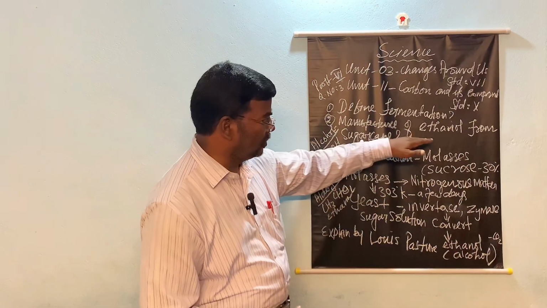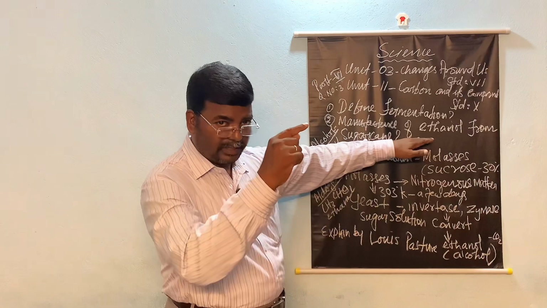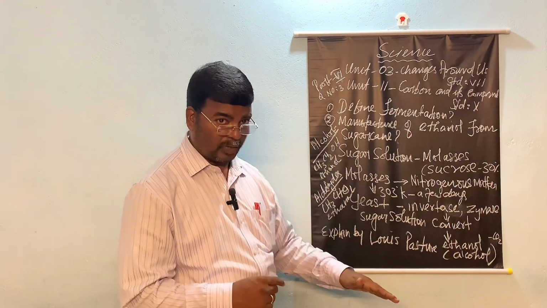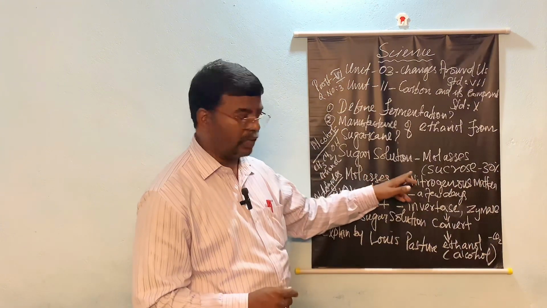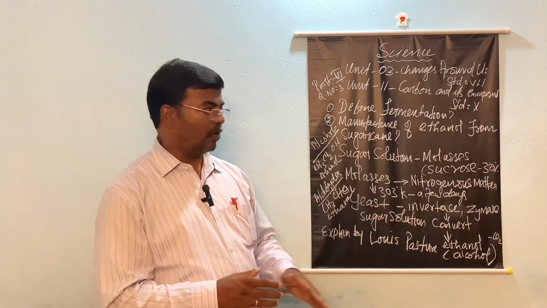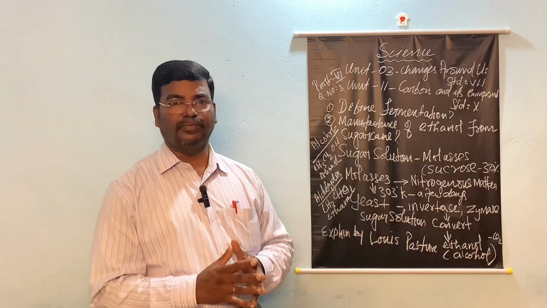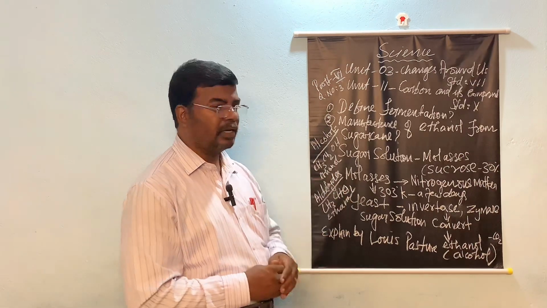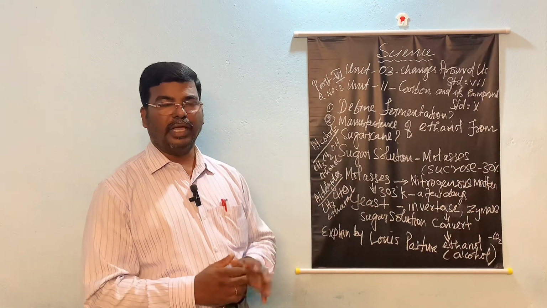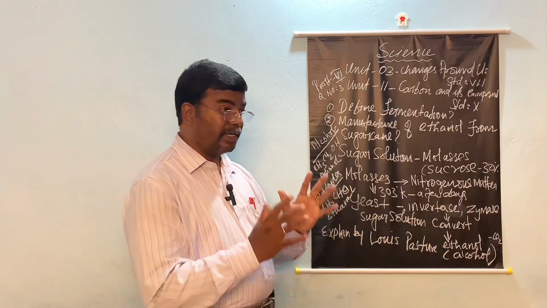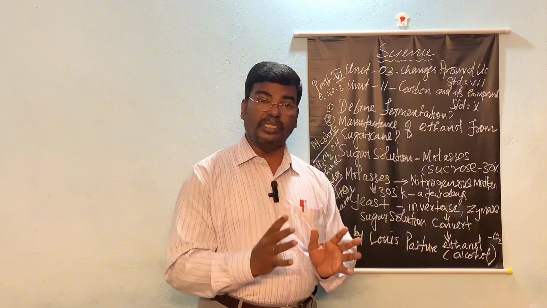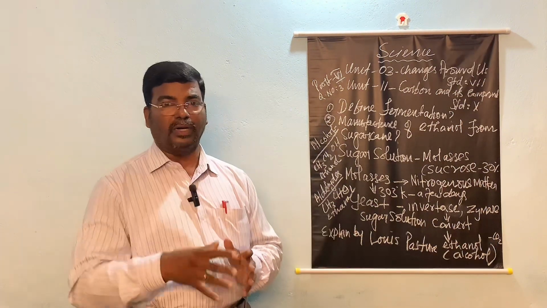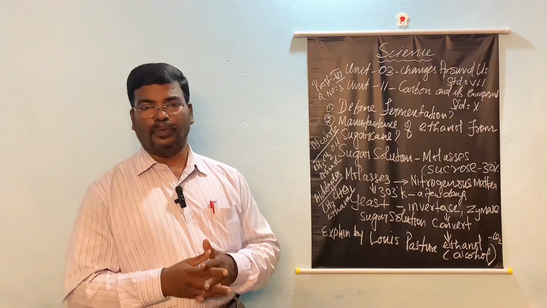So first sugarcane, right? Put a downward arrow mark. That is going to become a sugar solution or molasses. The molasses contains 30 percentage of sucrose. Then the molasses contains nitrogenous matter. These nitrogenous matters are food for yeast also.